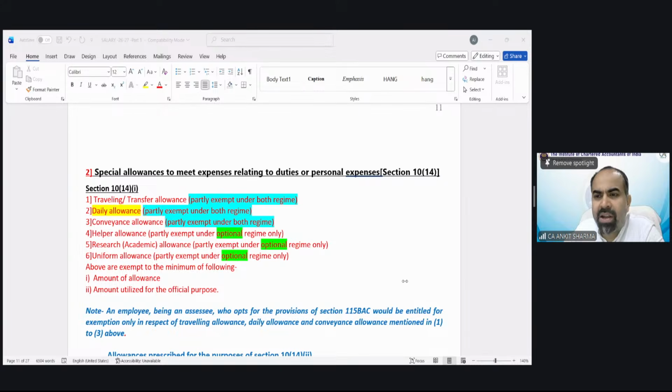Does HRA get deducted from our salary? How do we claim HRA? No, HRA is not deducted from your salary. HRA has been provided by the employer. It does not deduct it from your salary.